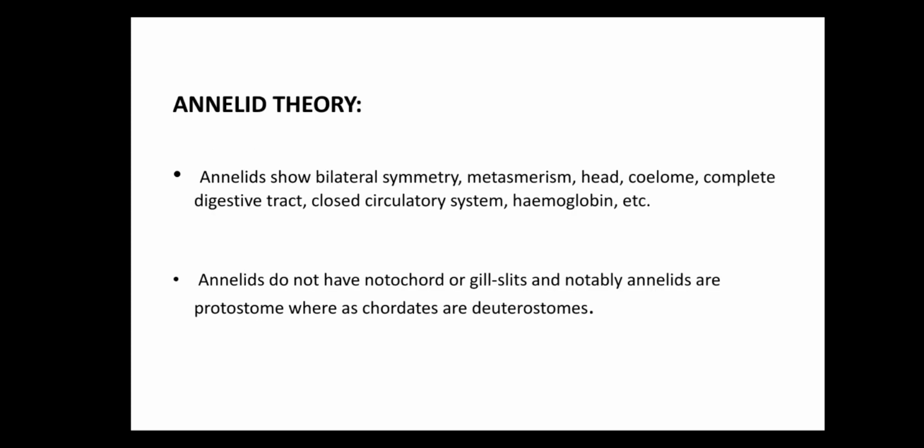The next theory is the annelid theory. According to the annelid theory, annelids show bilateral symmetry, metamerism and head coelom, as well as a complete digestive system, closed circulatory system, and hemoglobin, etc. But annelids do not have a notochord or gill slits, and notably annelids are protostomes whereas chordates are deuterostomes.